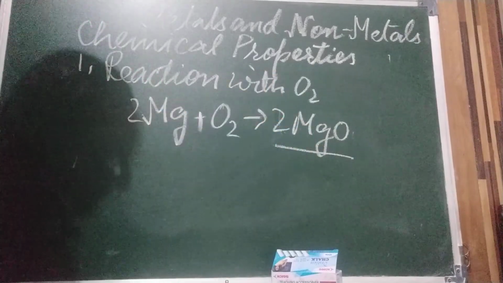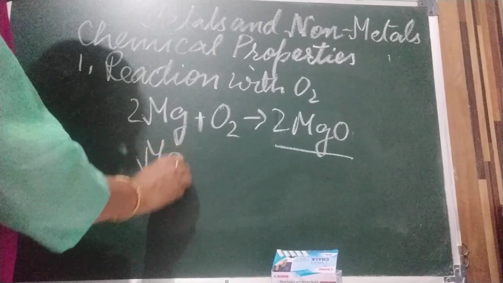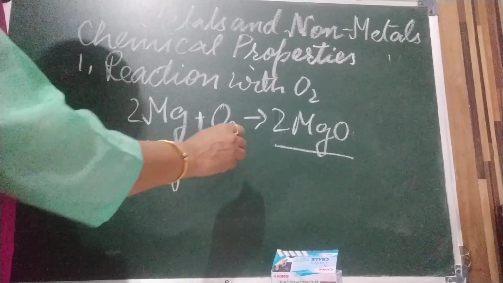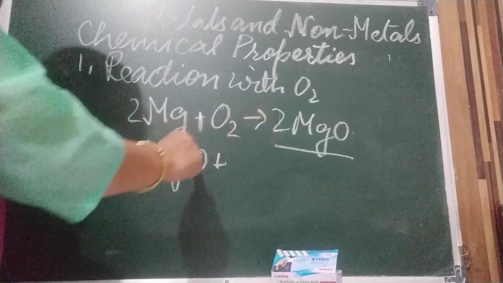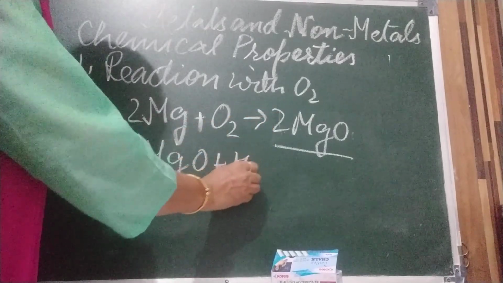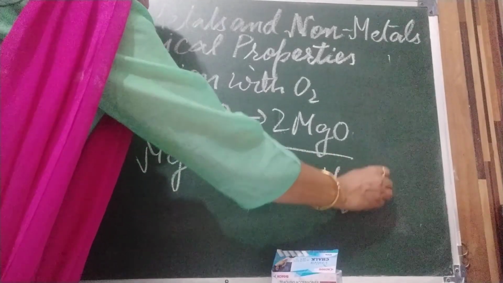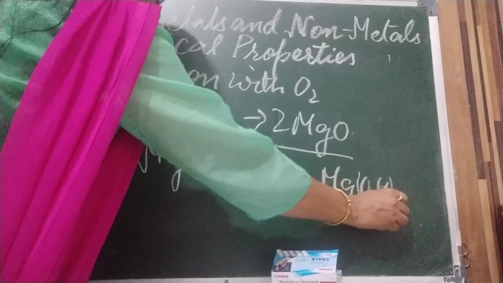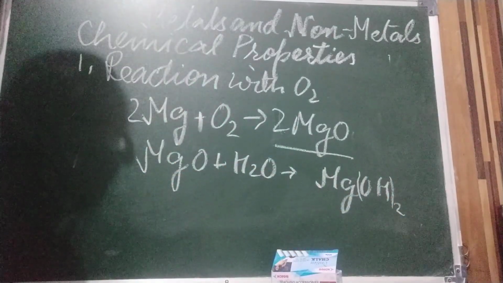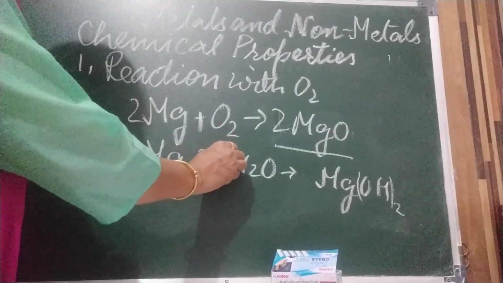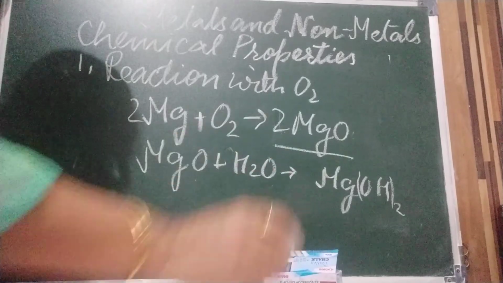Okay, when we dissolve this magnesium oxide in water, it gives what? It forms magnesium hydroxide. H2 is fine, here O2 is fine, Mg.